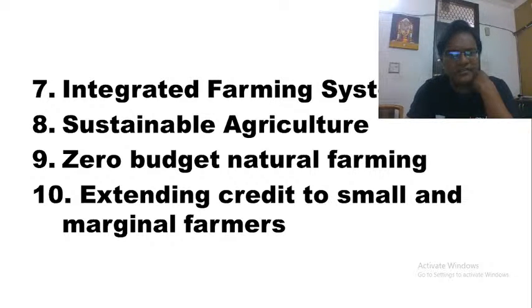This integrated farming system is also one of the suggestions made by M.S. Swaminathan as part of sustainable agriculture, wherein farmers must have other sources of income also, not only from agriculture. They can have a source of income from poultry, dairy, fishery, horticulture and other sources, so that farmers are not found wanting in case of any natural disasters.